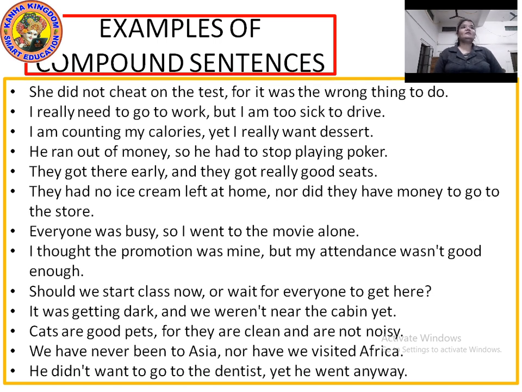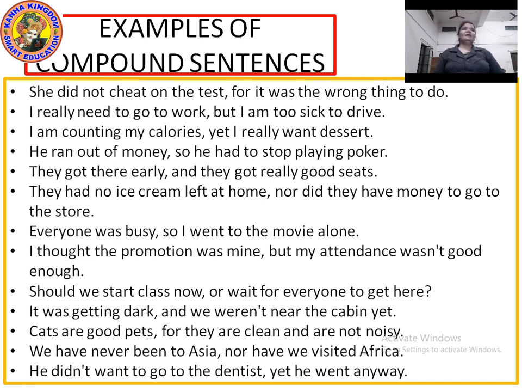Yes, there are 2 independent clauses in this. She did not cheat on the test, it was a wrong thing to do. If I remove the comma and for, yes, there are 2 independent clauses. I really need to go to work, comma, but I am too sick to drive. Yes, again 2 independent clauses. I really need to go to work, I am too sick to drive, and but is the conjunction.